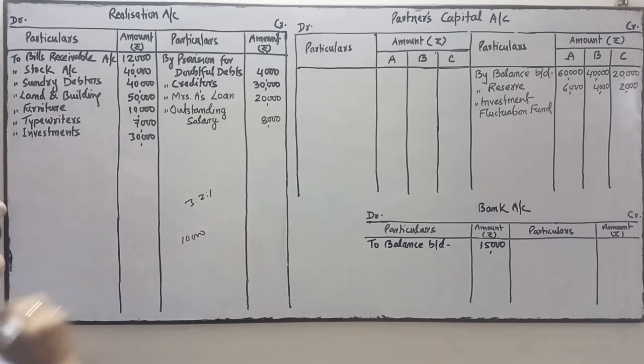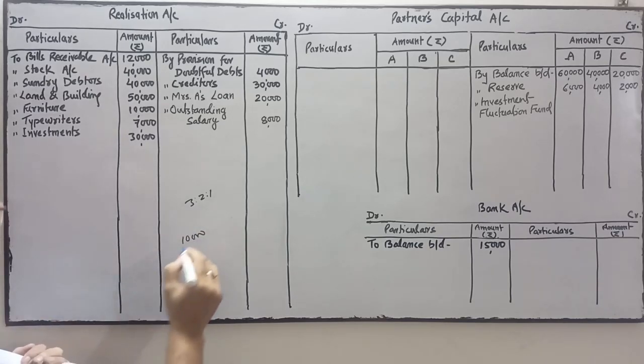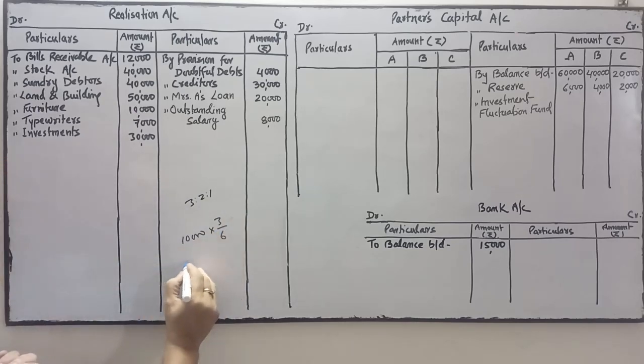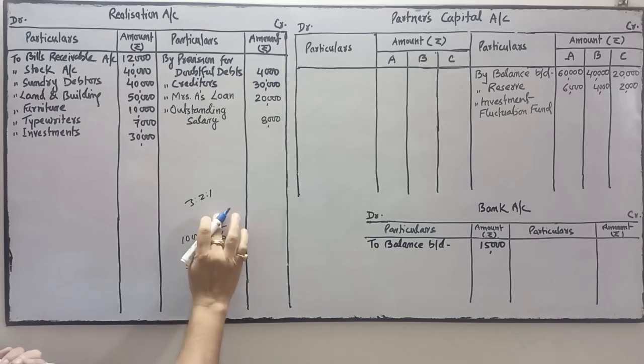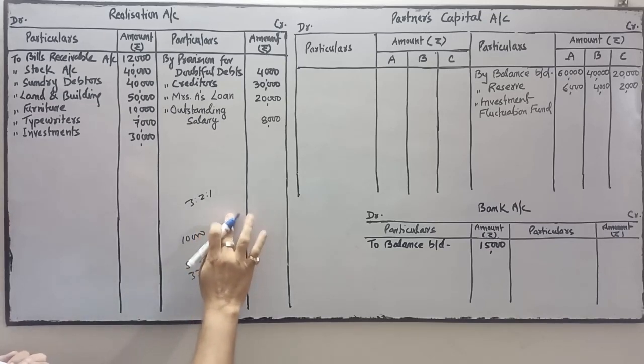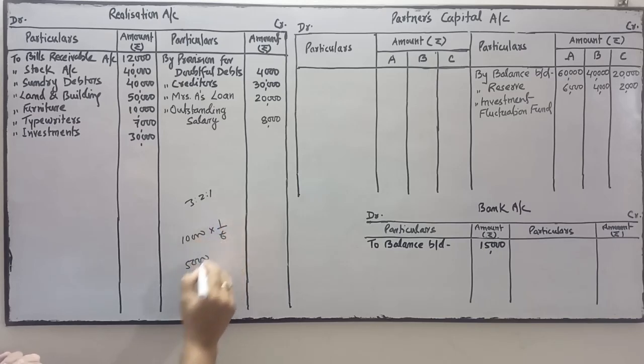The investment fluctuation fund is 10,000, so it will be transferred in the ratio of 3:2:1.